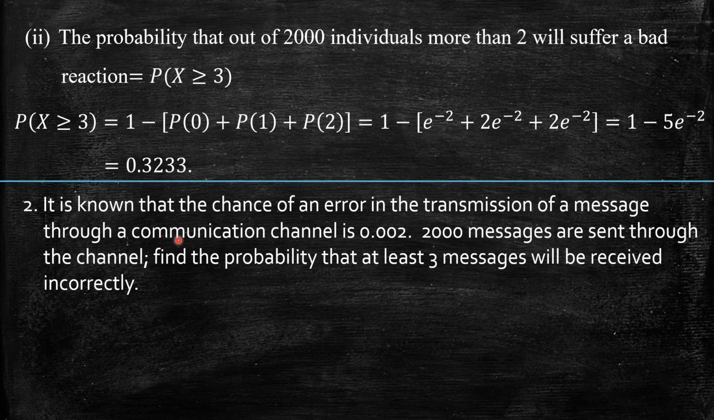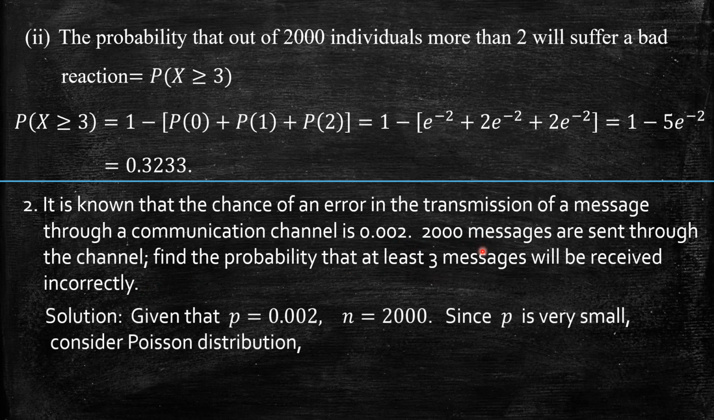It is known that the chance of an error in the transmission of a message through a communication channel is 0.002. 2000 messages are sent through the channel. Find the probability that at least 3 messages will be received incorrect. Similar type of problem. So here n is 2000, very large, and p, the probability of error in the transmission of a message, is 0.002. So p is very small.